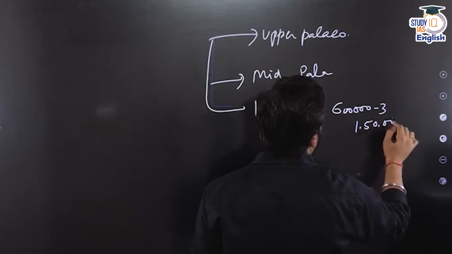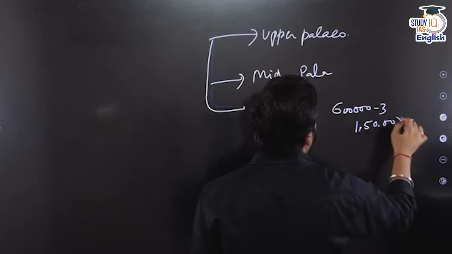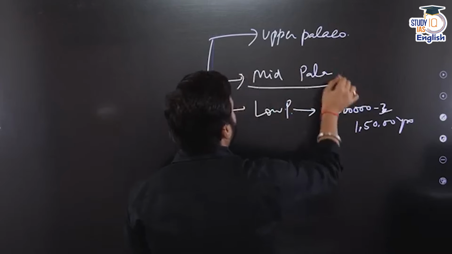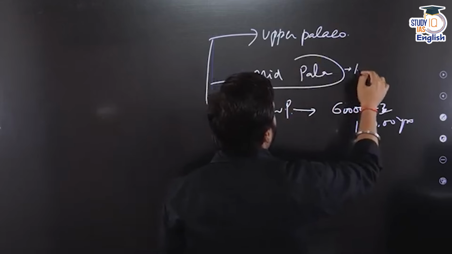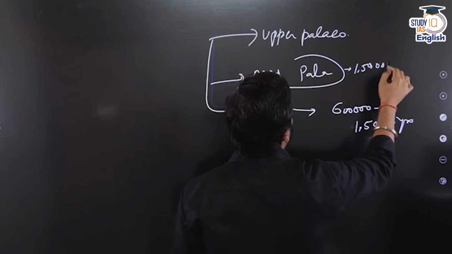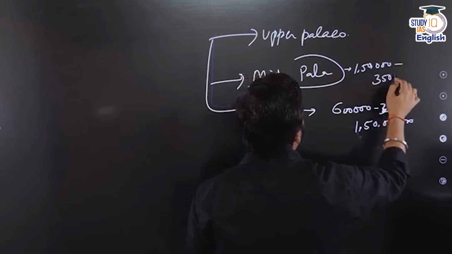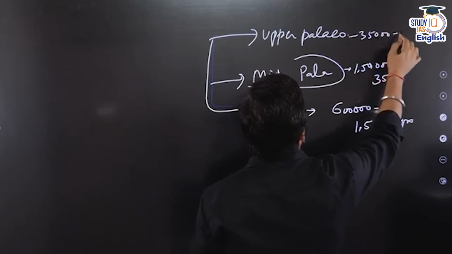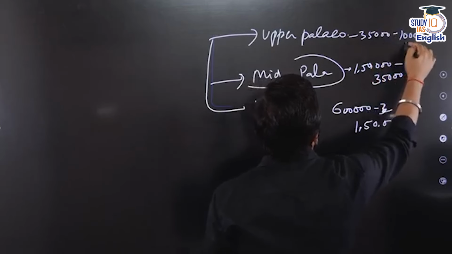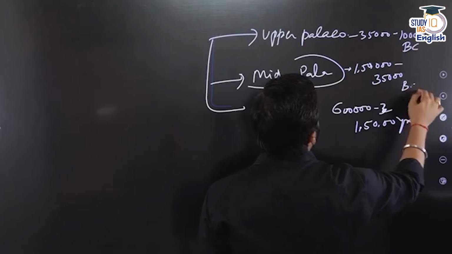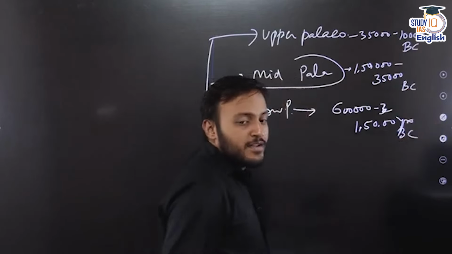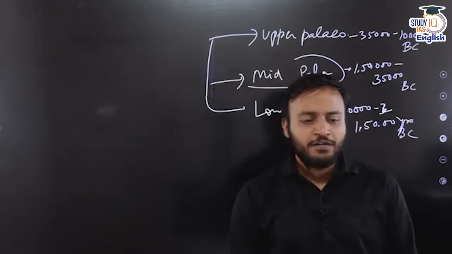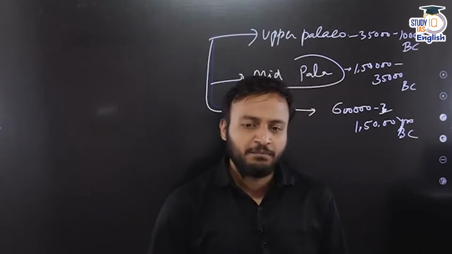After that, the mid Paleolithic is between 1.5 lakh to 35,000. Then the upper is 35,000 to 10,000 BC. Okay, so this is the division of time period.